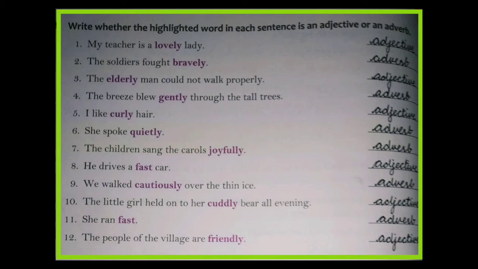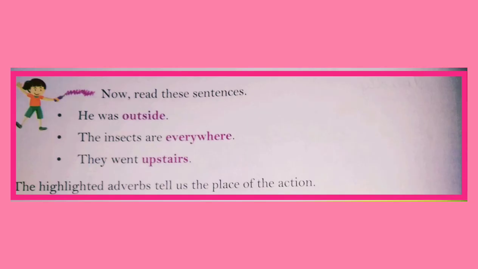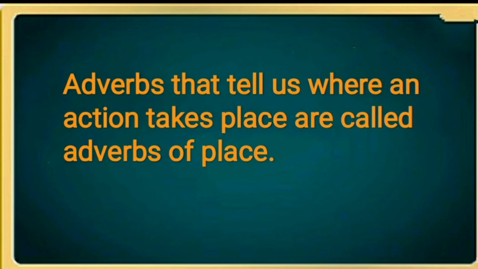Now let's see what is an adverb of place. Read these sentences. He was outside. The insects are everywhere. They went upstairs. The highlighted adverbs tell us the place of the action. Adverbs that tell us where an action takes place are called adverbs of place. They answer the question where the action is performed. Near, far, here, there, away, inside, outside, everywhere, nowhere, up, down, in, out, upstairs, downstairs are some common adverbs of place.